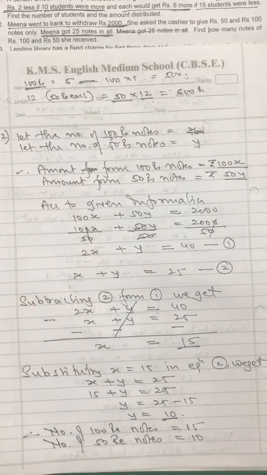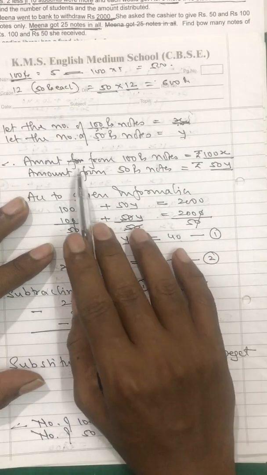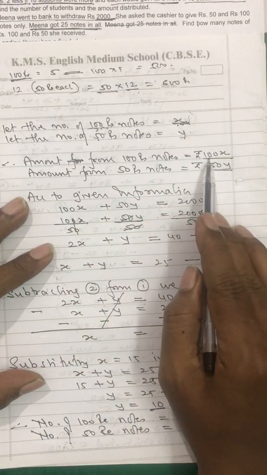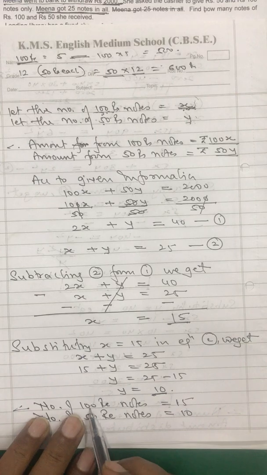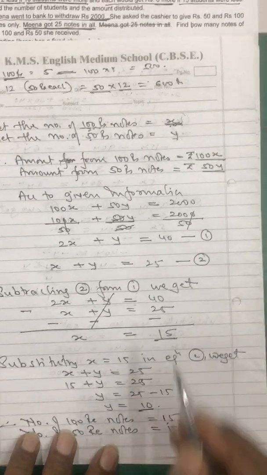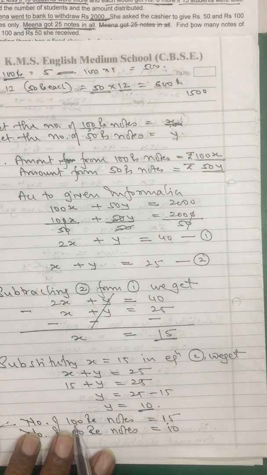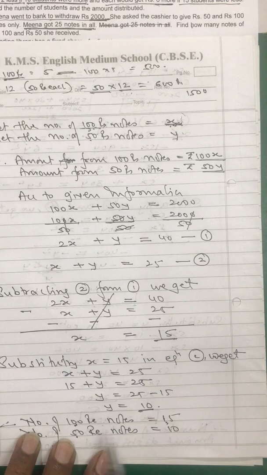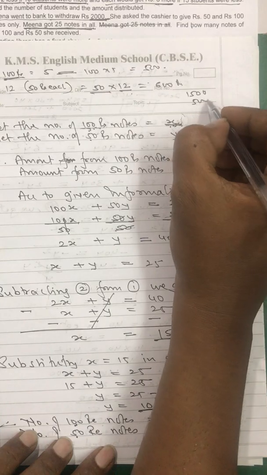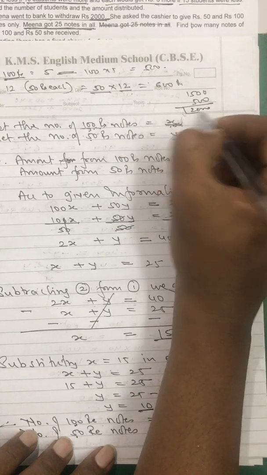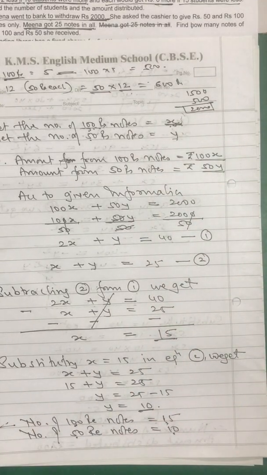And now money. See, from 100 rupee notes she has got 100x, 15 into 100, 1500 she will get. Fine. From 50 rupee notes, 50 into 10, 500. So in total 2000 she is getting. See, this you have to counter check.